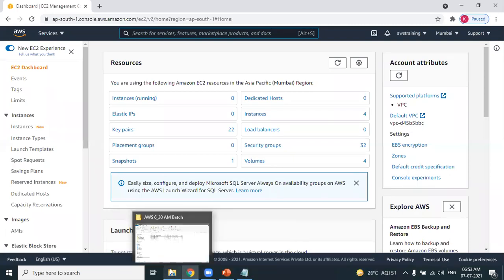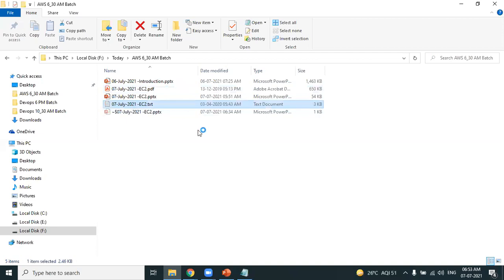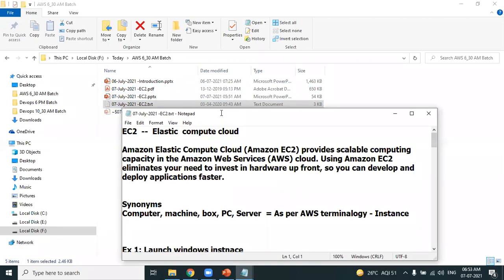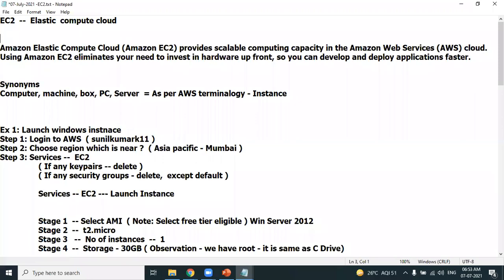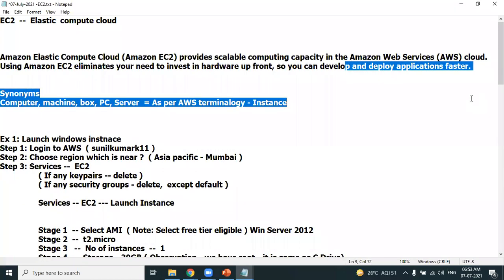As per theoretical discussion, EC2 stands for Elastic Compute Cloud. Amazon EC2 provides a scalable computing capacity in AWS cloud. Using EC2 eliminates the need for investment on hardware upfront. You can deploy applications much more faster. It's all about creating computing capacity.